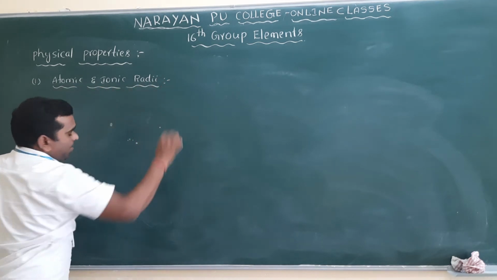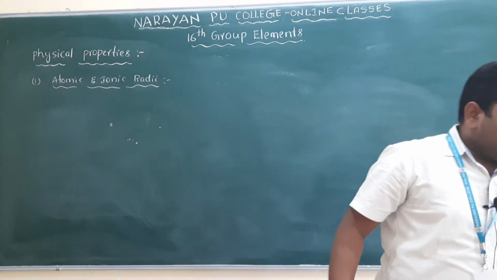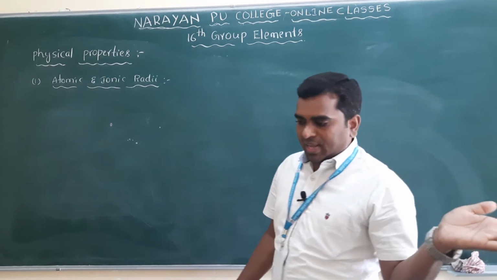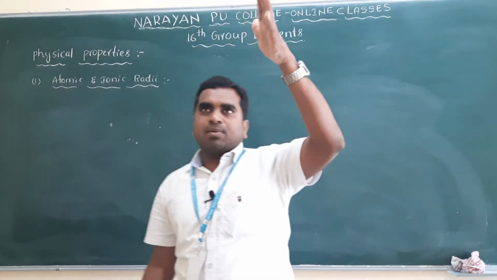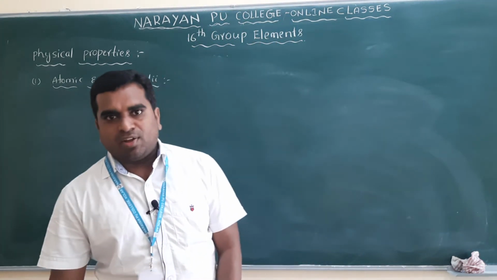clear? So what happens to the atomic and ionic radii, clear? First we will compare with the 15th group, and then we will discuss what will happen to the atomic and ionic radii along the group. Clear?